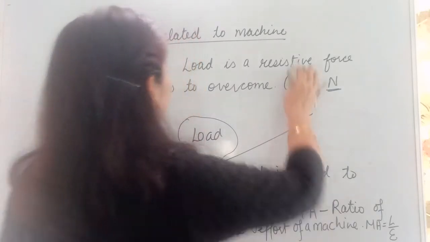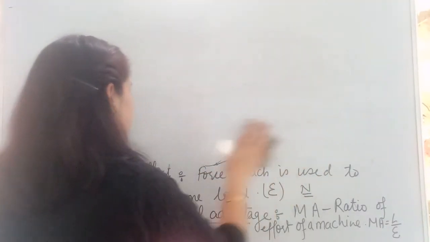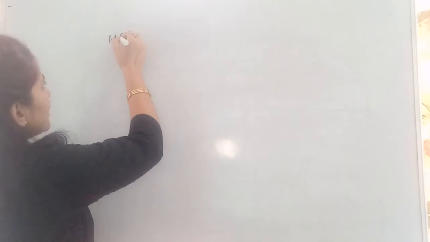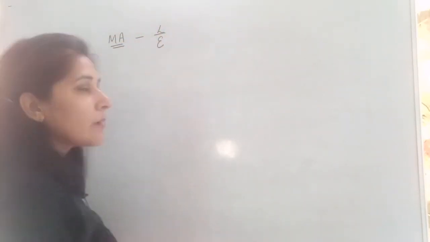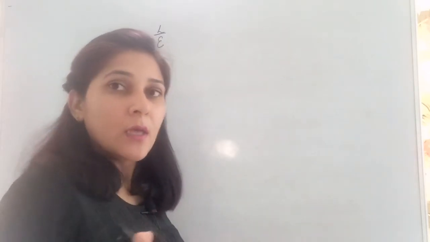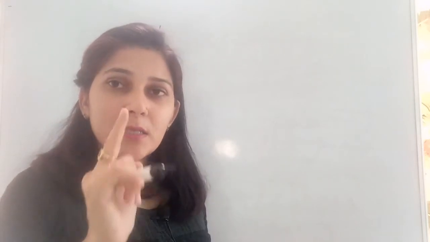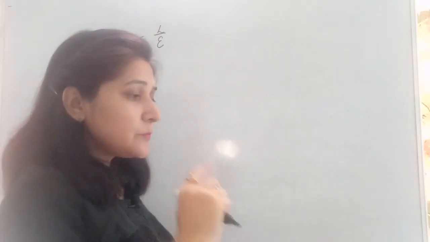So what can we talk about more with the help of mechanical advantage, what can we say about a machine? Let's discuss that too, because that is a very important part of this chapter, since you need it in your numericals and to explain machines more. Mechanical advantage is the ratio of load to effort, given by MA, and it does not have any unit because it is purely the ratio of two same quantities, that is two forces.